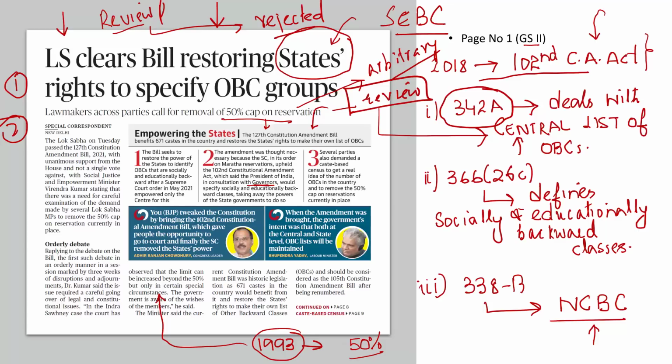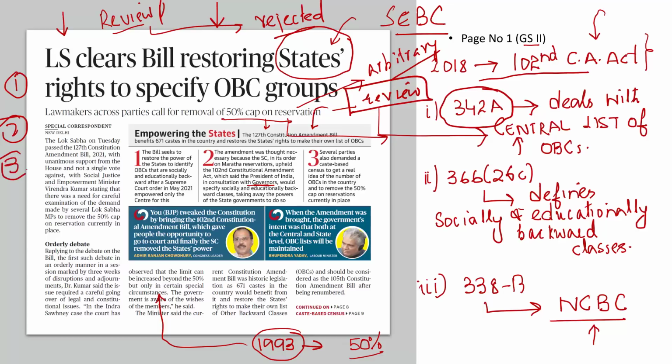Now the lawmakers are demanding that we should remove this 50% cap on reservation because the social condition of 1993 is vastly different from the social condition of 2021. That is why we need to revisit the Indira Sawhney judgment. That is why we need to remove this 50% cap on reservations.